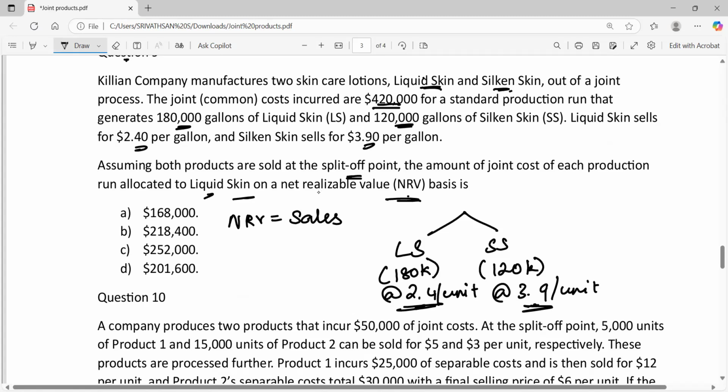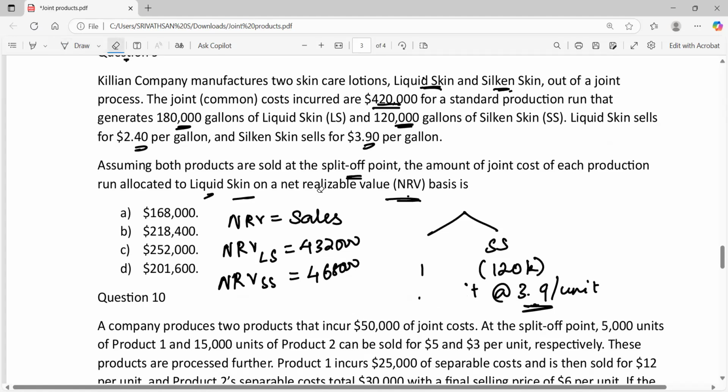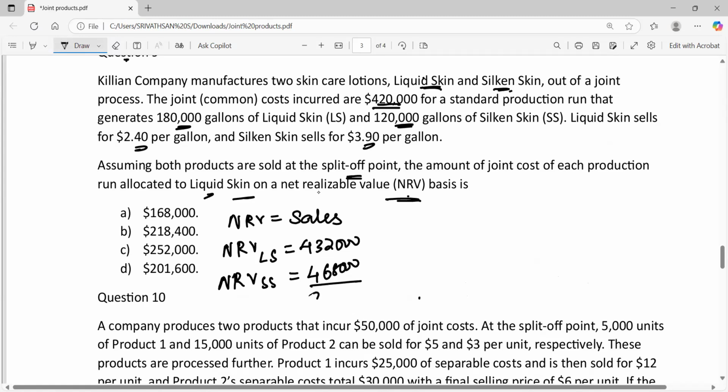So what is the sales value of LS? NRV is equal to sales. So NRV of LS is equal to 1,80,000 into 2.4. We get 4,32,000. And for SS, it is 1,20,000 into 3.9. We get 4,68,000. So what will the total NRV be? 4,32,000 plus 4,68,000. We get 9 lakh rupees. So 9 lakh rupees is the total NRV.